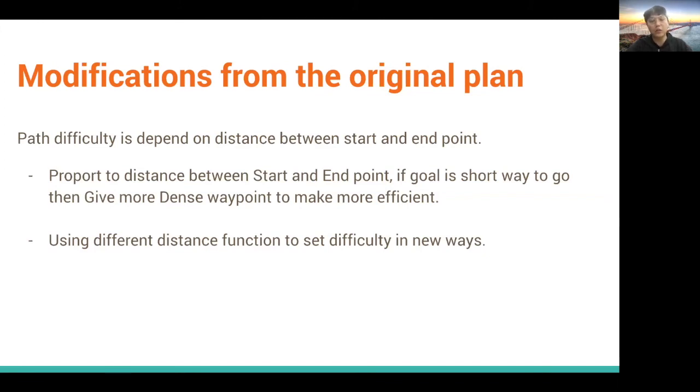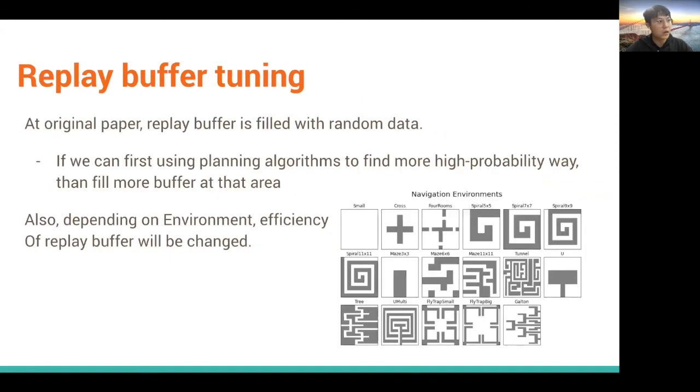The author in the paper already mentioned that the distance function is the default for this agent. And moreover, in this paper, the replay buffer is the key idea. In this paper, they fill the replay buffer in the map with random data.